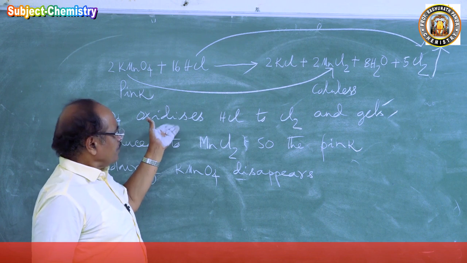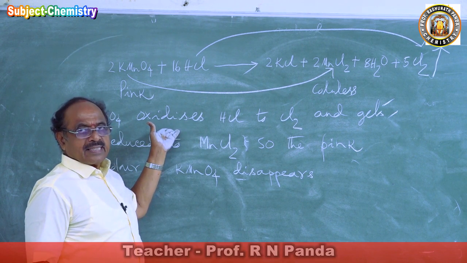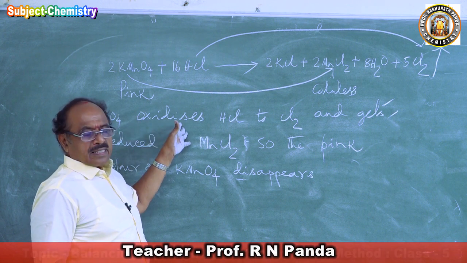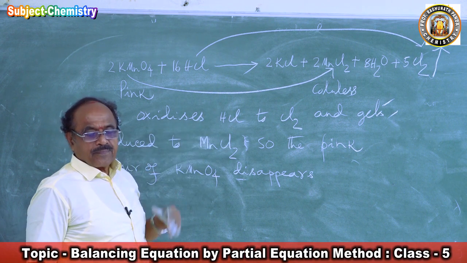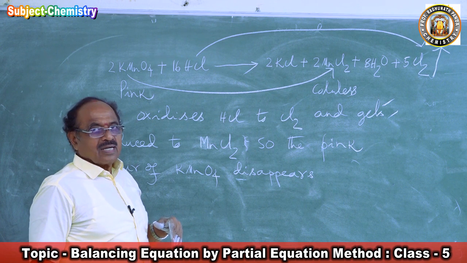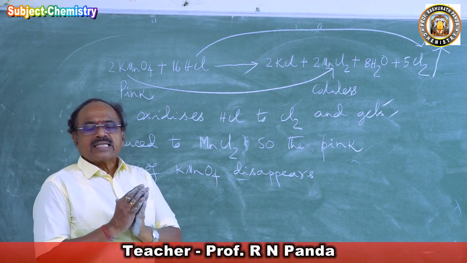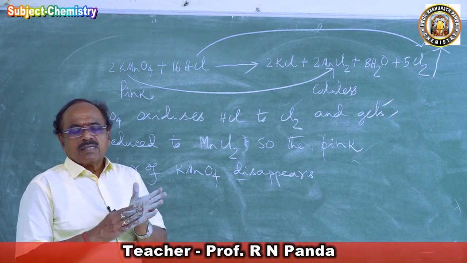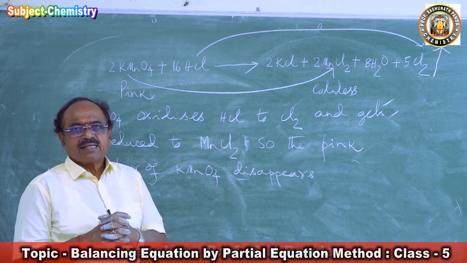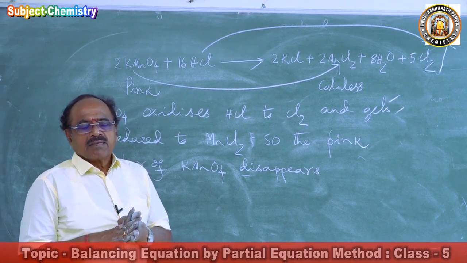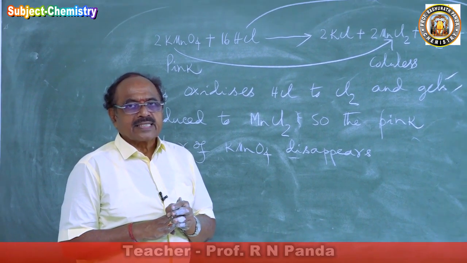The HCl itself reacts with potassium permanganate. The potassium permanganate oxidizes HCl to chlorine. So we will not acidify potassium permanganate by HCl. We always acidify by dilute sulfuric acid.